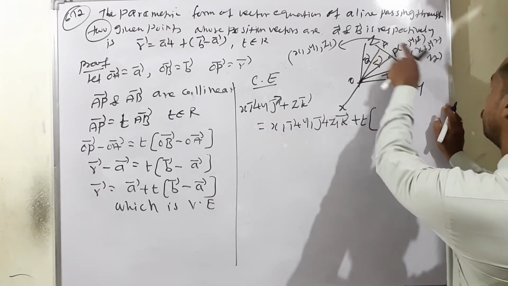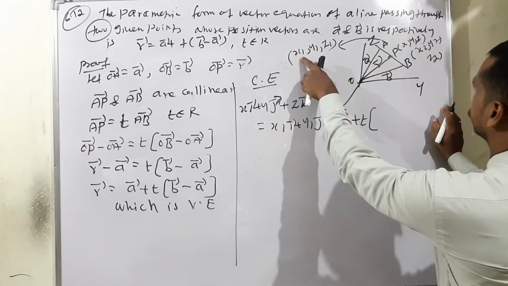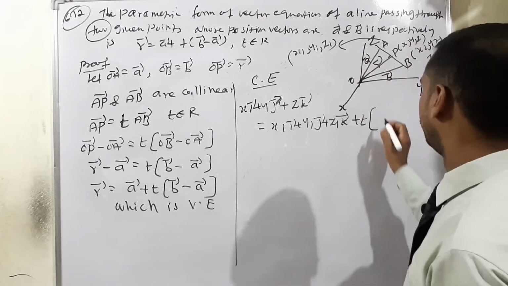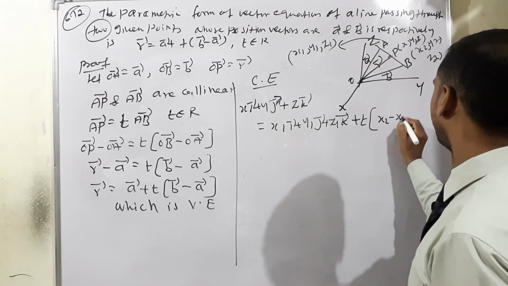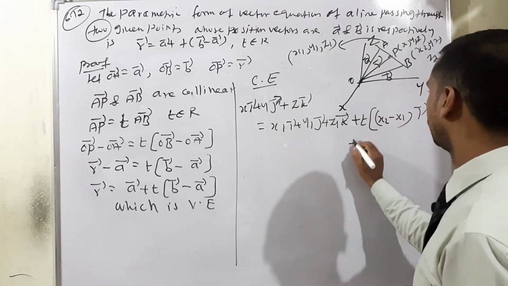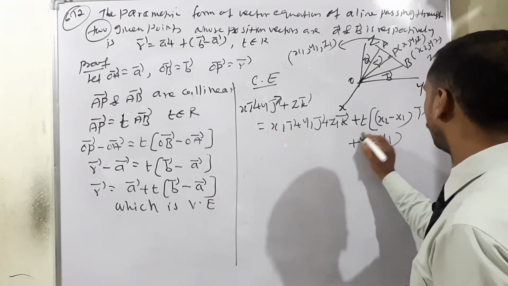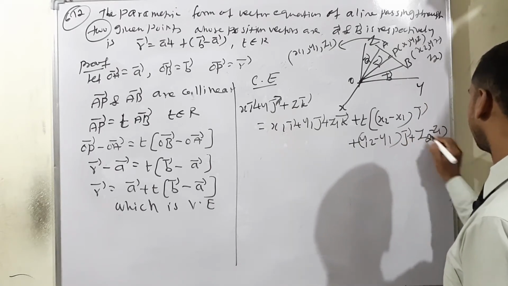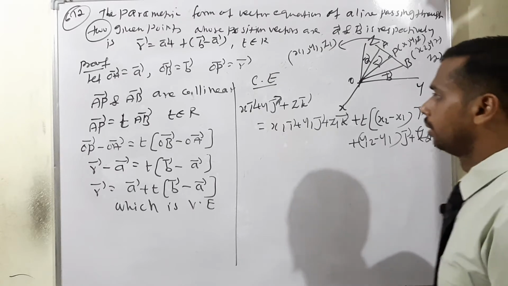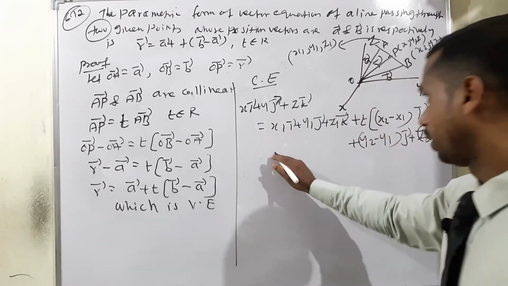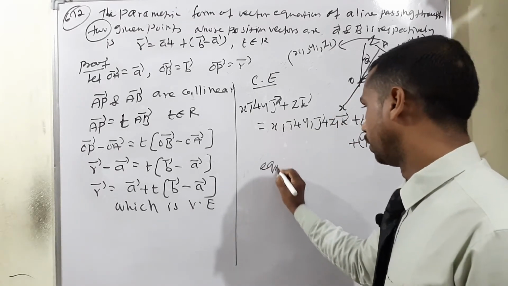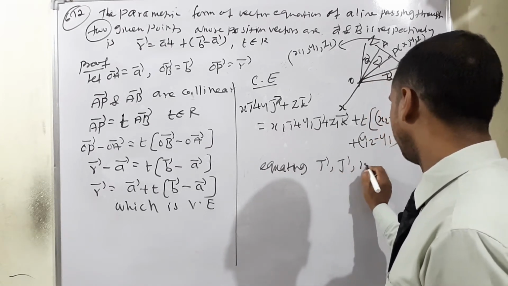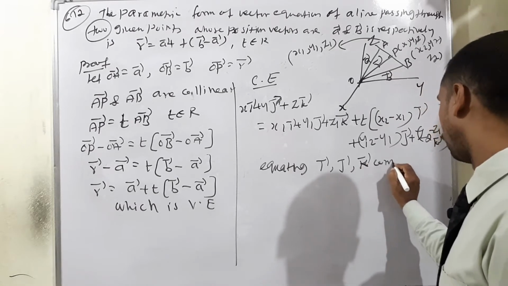B minus A means x2 minus x1, y2 minus y1, z2 minus z1. We can write it as x2 minus x1 into i vector plus y2 minus y1 into j vector plus z2 minus z1 into k vector. Now equating the i vector, j vector and k vector components.